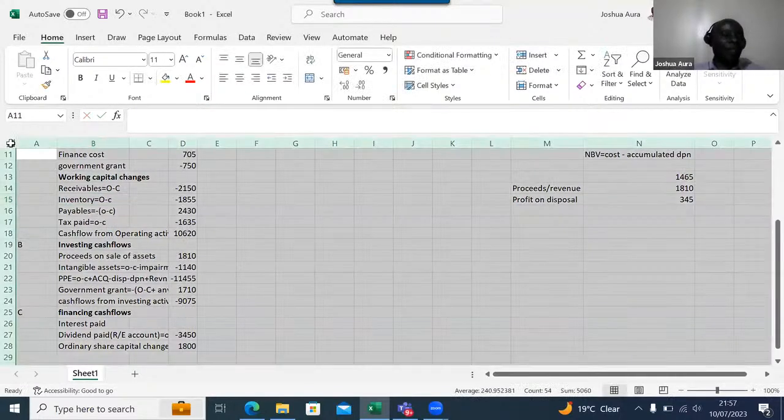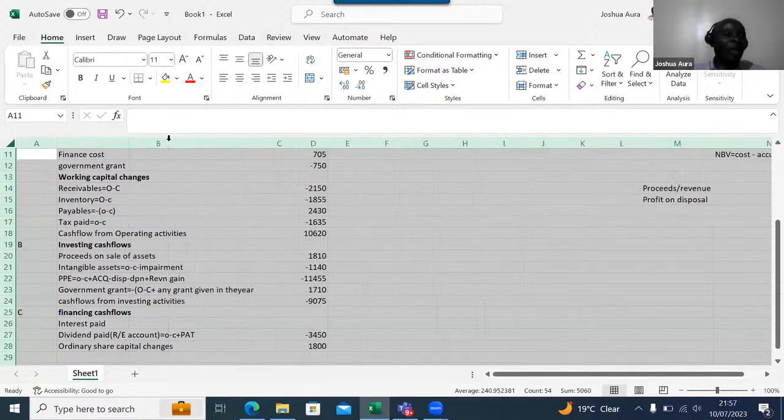You highlight everything, then go anywhere in between the columns, B, C, anywhere, and double click. You'll be able to open up everything like that.